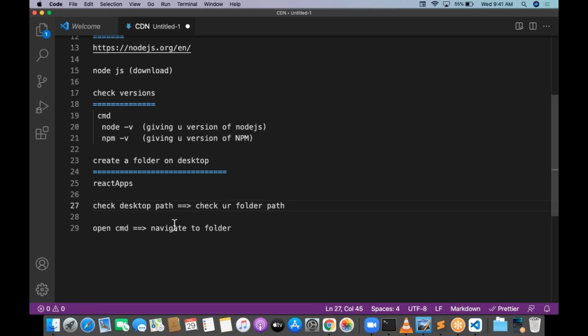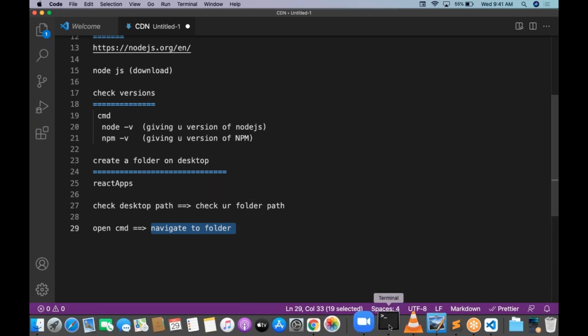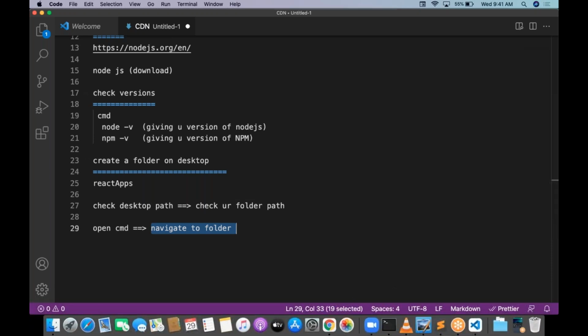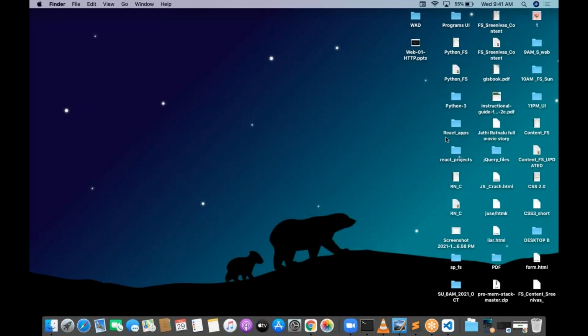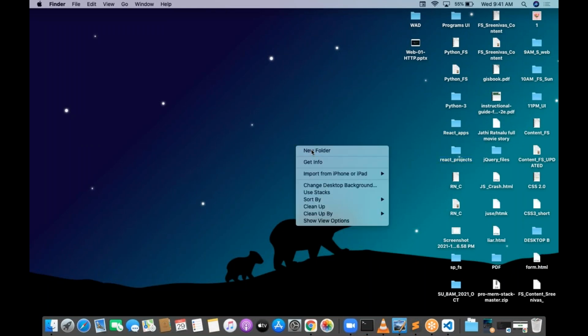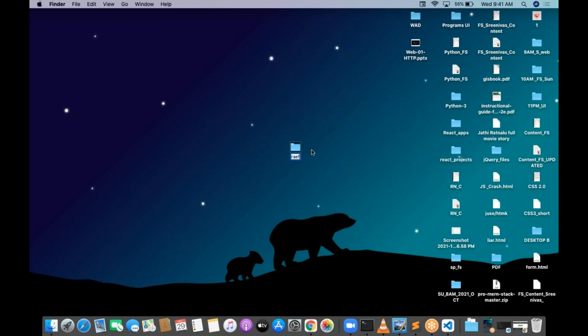After navigating to the folder, open the command line and navigate to the folder. So just check it out. I will create a new folder now on top of the desktop. I already have a React apps folder, a React projects folder. Let me create a new folder. This will be React apps. Can you see the folder? I created a folder called React apps.